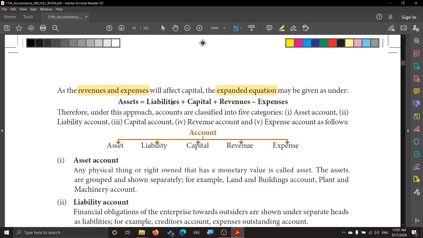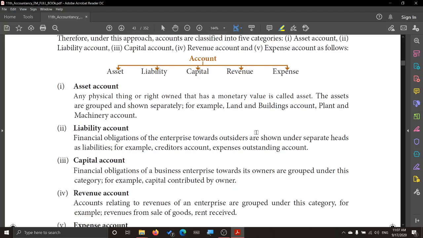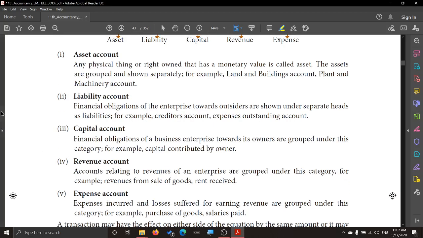So under this approach, the accounting equation approach, accounts are classified into 5 categories. What are they? Asset account, liability account, capital account, revenue account and expense account. So they explain 5 categories. Asset account, what is it? Physical thing or right owned that has monetary value. Something which is owned and that has some value of money. For example, land, building, plant, machinery, all these.